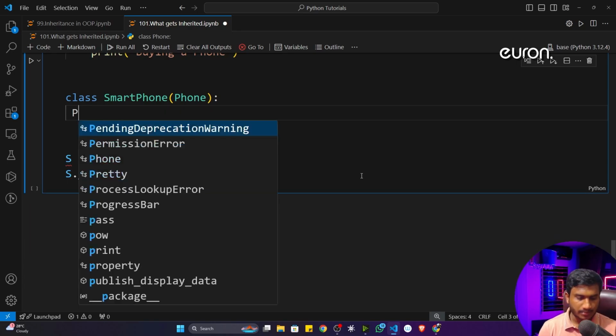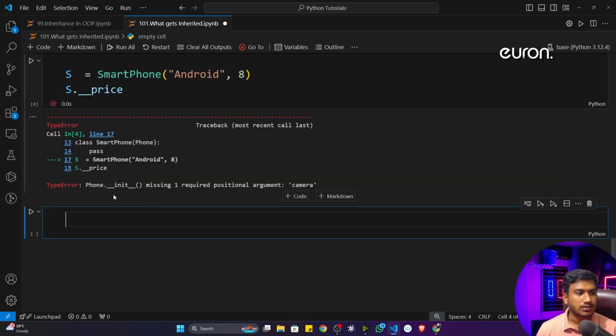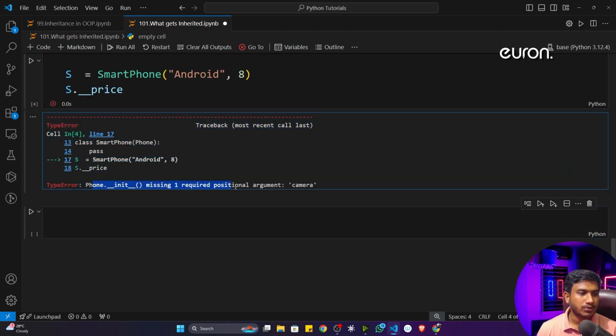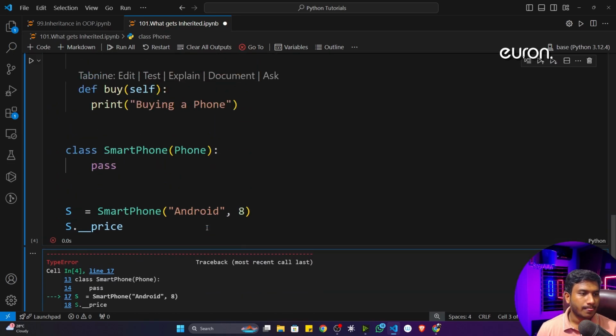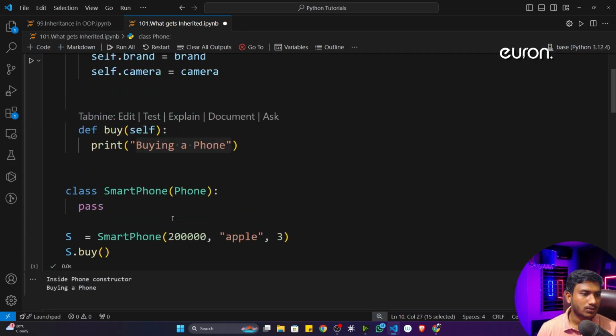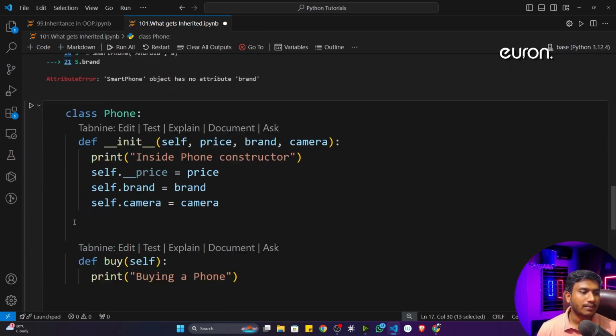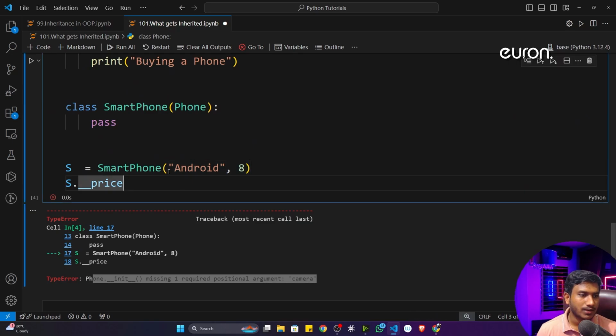Okay, it's not required, and I will do the pass operation only. Now if I execute, it will give you: Phone init missing one positional argument camera. Here I'm passing the input. So what I have to do is initialize this object, because now I don't have the constructor inside my smartphone. That's why I have to give my parent class constructor input.